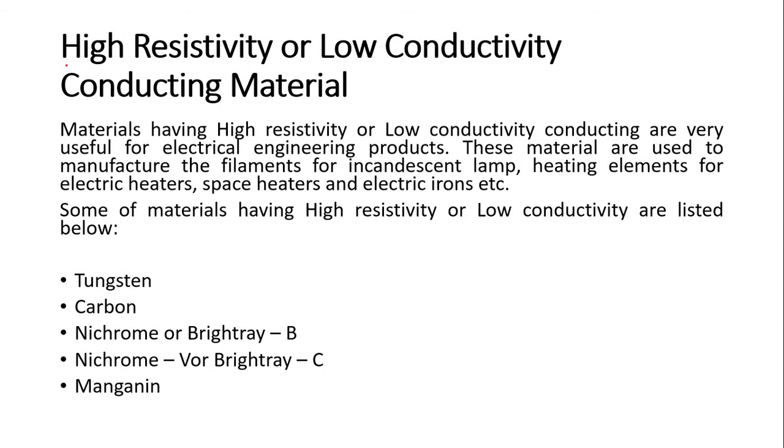Now, second is high resistivity, low conductivity material. The materials having a high resistivity or low conductivity are very useful for electrical engineering products. These materials are used to manufacture filaments of incandescent lamps, heating elements for electric heaters, space heaters and electric irons. These materials are used in applications where electricity is used to produce heat.